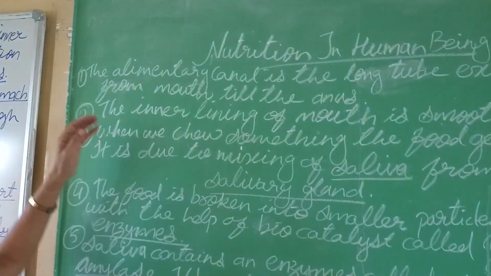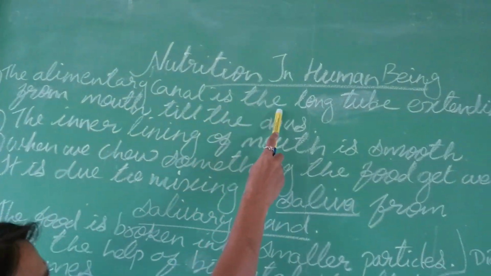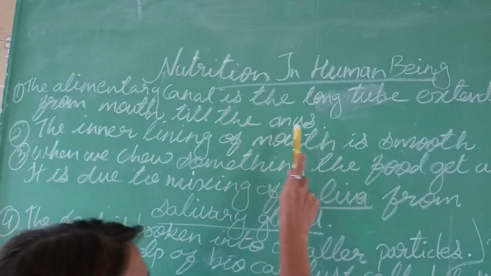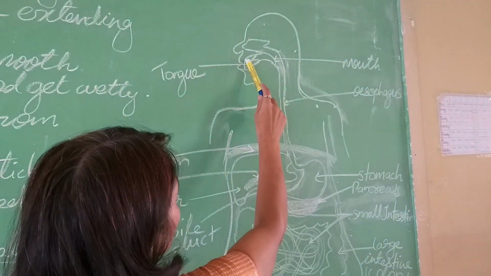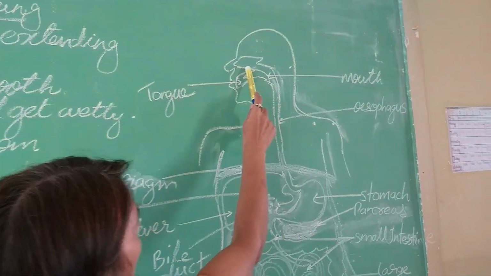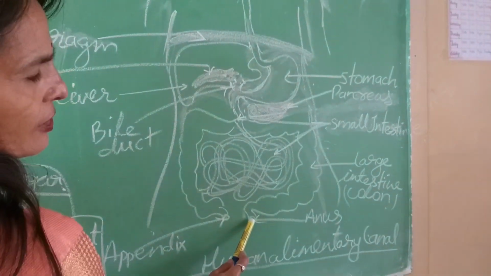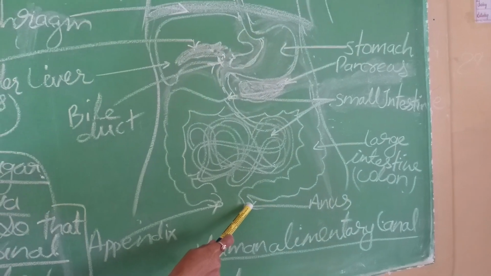Now we start with the alimentary canal. It is the longest tube, extending from the mouth till the anus. The alimentary canal starts from the mouth and ends at the anus. It is the largest canal of our body.